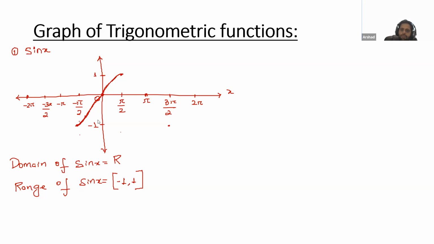Now we will discuss the inverse trigonometric function again. To find the inverse trigonometric function, we will just take a portion of the trigonometric function. What portion will we take? We will take some standard angle, and that standard angle is called the principal branch.